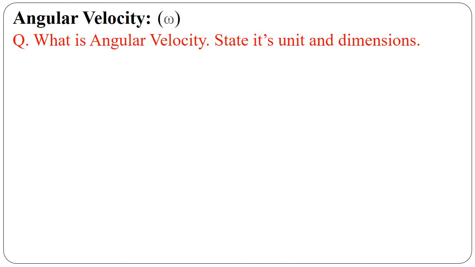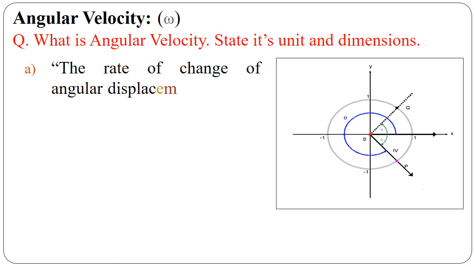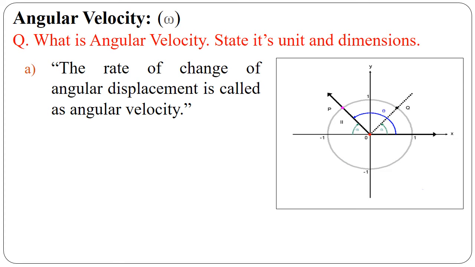A question can be asked in the exam: what is angular velocity, and state its unit and dimension. So let's see the image. As we know, angular displacement changes with respect to time. Hence, angular velocity can be defined as the rate of change of angular displacement. It is denoted as omega, that is small w.